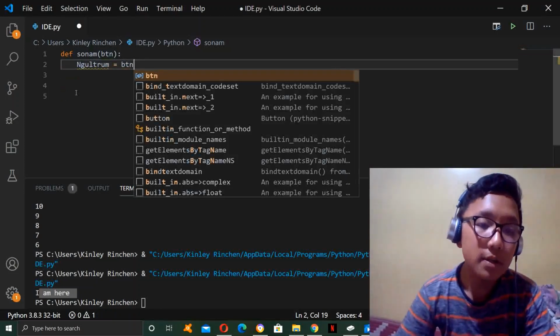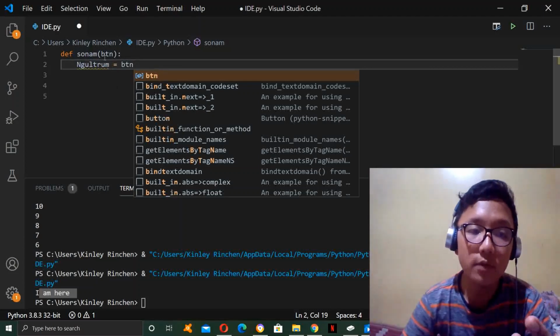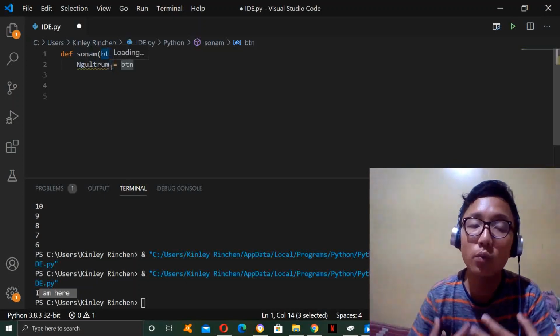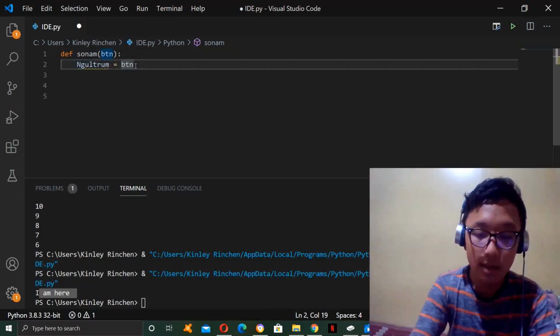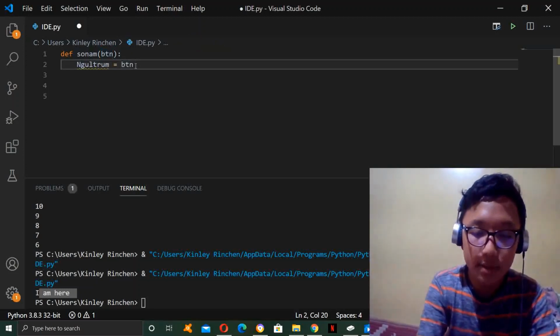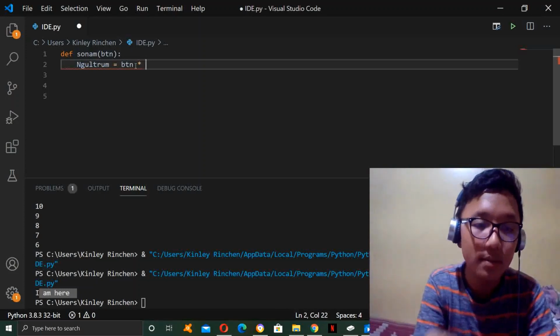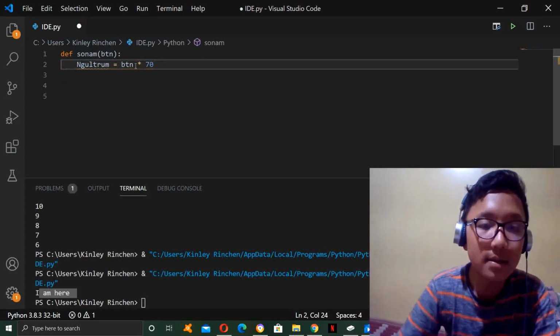When we call the function later, we use brackets, right? So we use sonum with brackets, and we give a variable, so we can change the variable to whatever number we want. Let's say btn times 70.